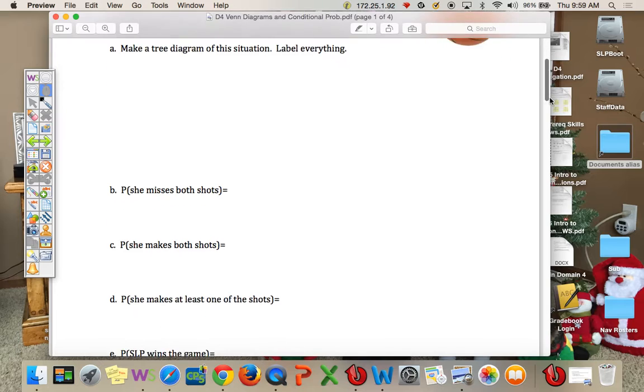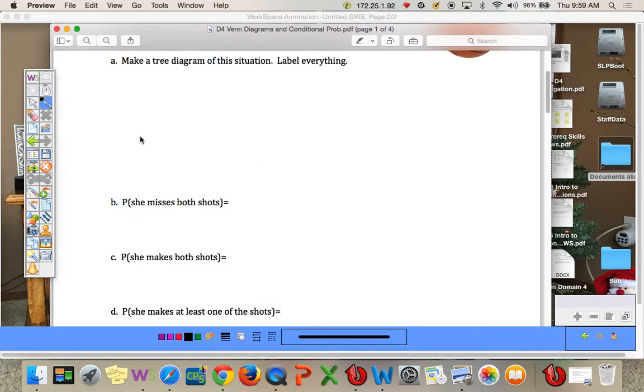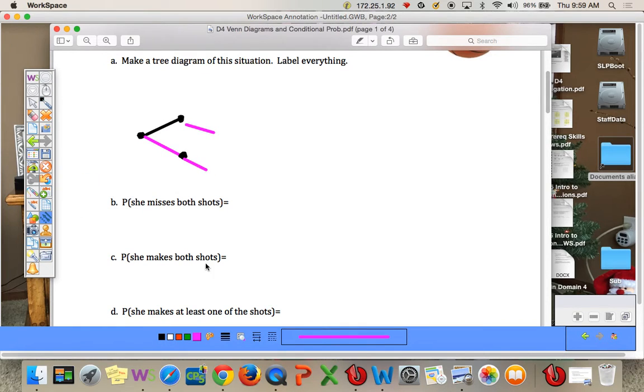Okay, so let's do that. Here's Rachel at the line. She can either make or miss. So here's that she makes it. Here's that she misses. She gets another shot, and again, she can either miss it or make it. So she misses or she makes it.